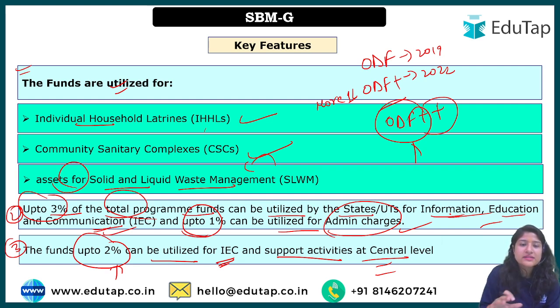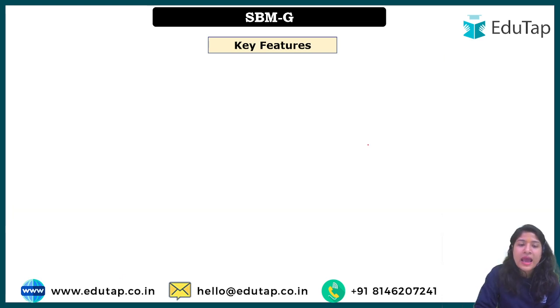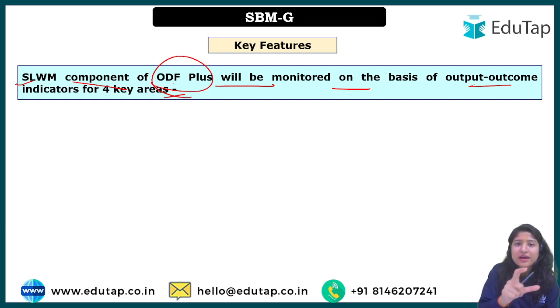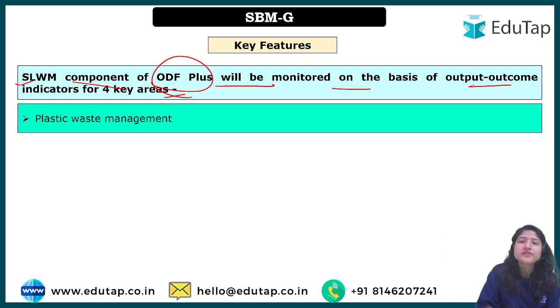And this is the distribution. So funding is for, I hope now you understand, the assets we require, the inputs for solid and liquid waste management. This is also known as SLWM. The solid and liquid waste management component of ODF plus will be monitored on the basis of 4 key factors that will be considered under this management category of liquid as well as solid waste management.